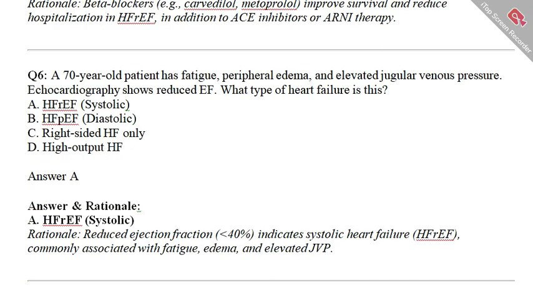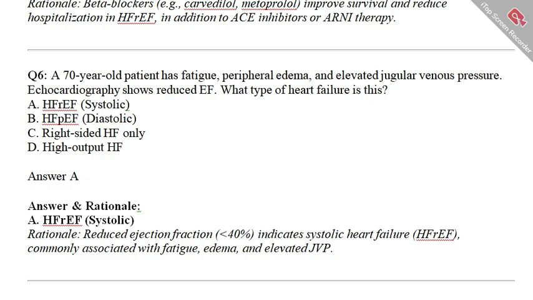So option A is heart failure with reduced EF, systolic. A reduced ejection fraction of less than 40% indicates systolic heart failure and is commonly associated with fatigue, edema, and elevated jugular venous pressure. JVP is the jugular venous pressure.